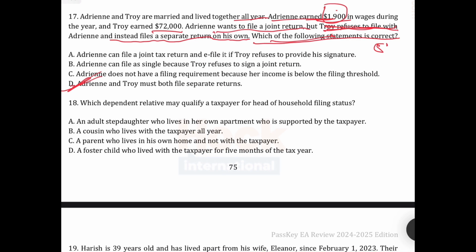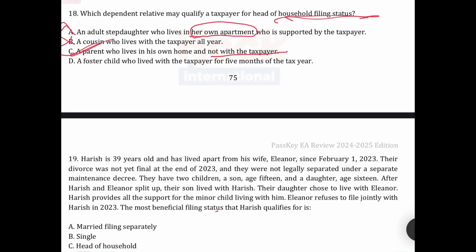The next question: which of the following qualified taxpayers is head of household filing status? Adult stepdaughter who lives in her own apartment. Parents who live in their own home and are supported by the taxpayer. Yes, it's the correct answer. Parents is an exception. So it's the correct answer.